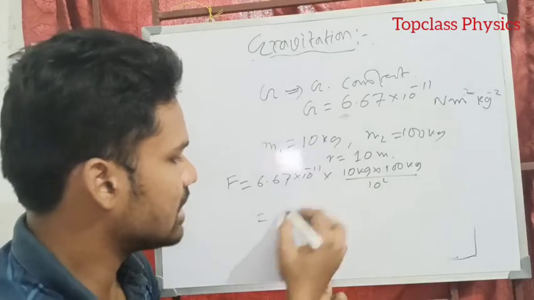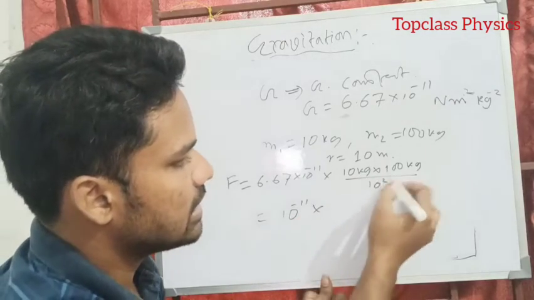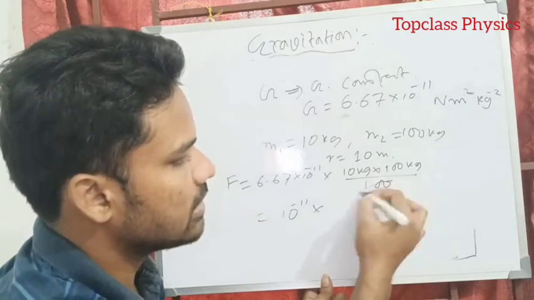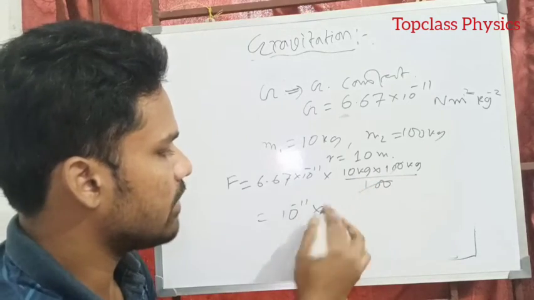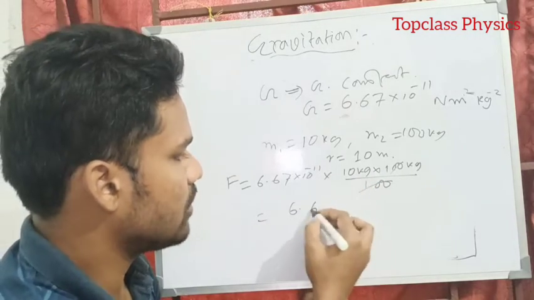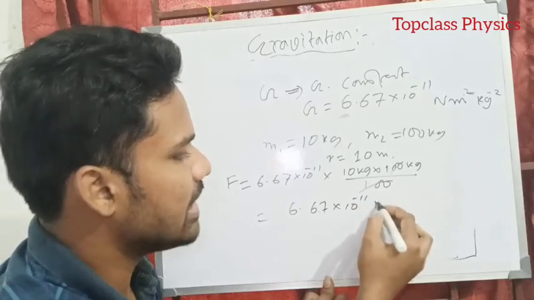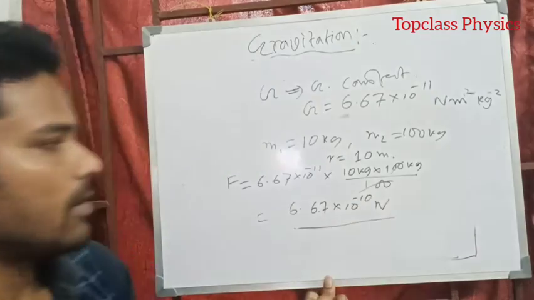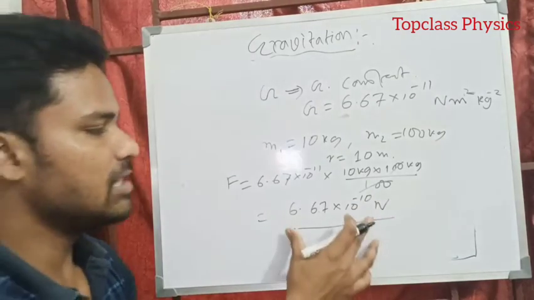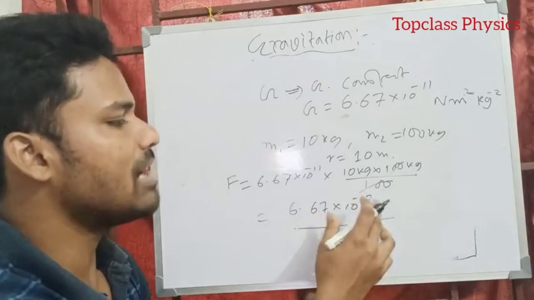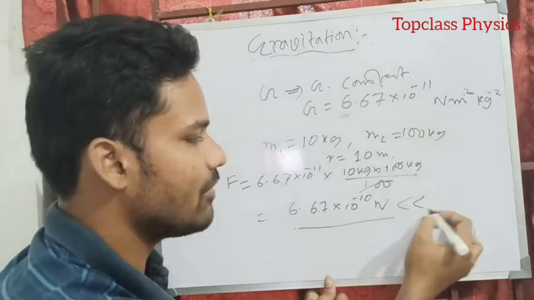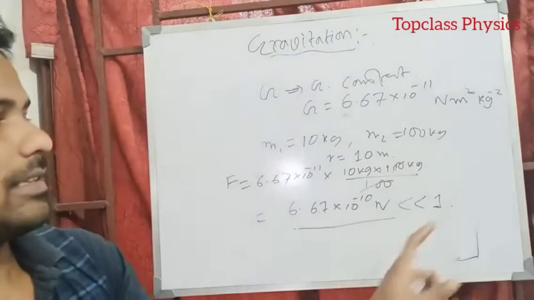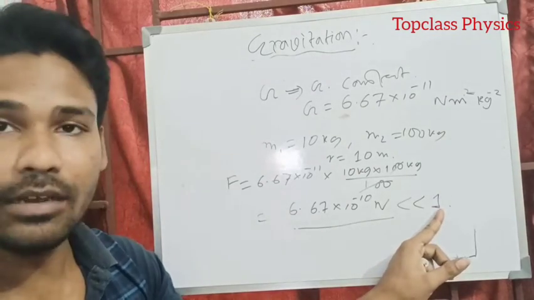Just neglecting some values, approximately, 10 square means 100, so the 100 cancels, and with 10 to the minus 11, that means nearly 6.67 into 10 to the power minus 10 Newton. You can see this value is very small, 10 to the power minus 10 Newton, which is much less than 1.